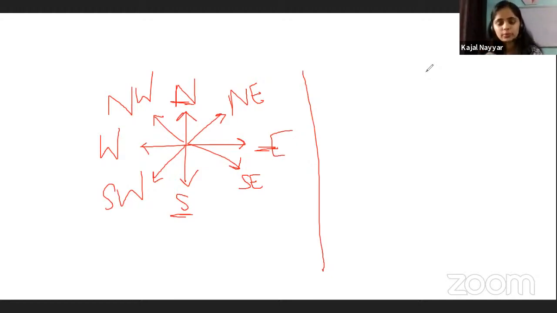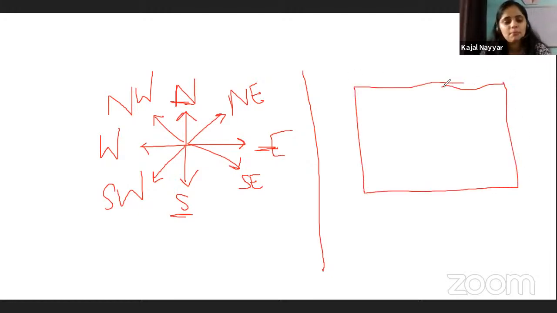Next thing that you need to remember is that when we talk about referencing, in these types of questions, if they say that I am moving towards the north, or this building is located to the north of the map, then it will always be located in the north section only. So the position will be somewhere in the north itself. It won't be in the south, and it won't depend on the direction the person is facing.